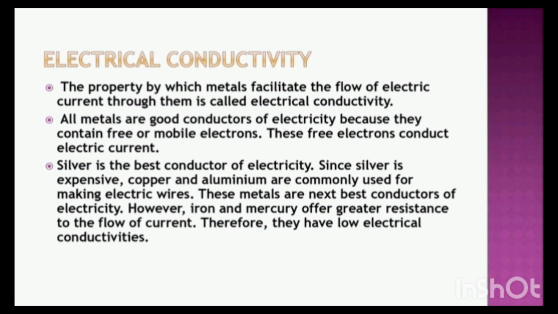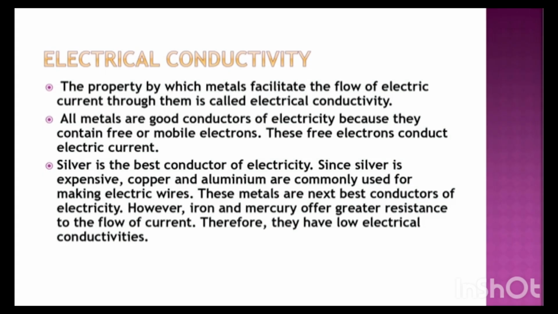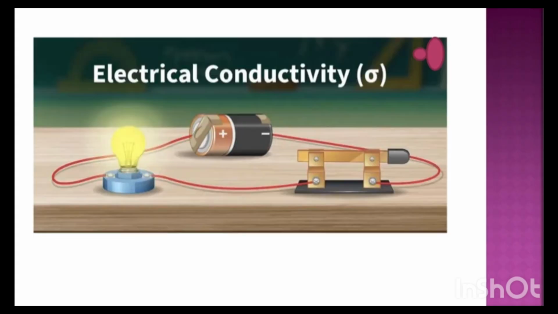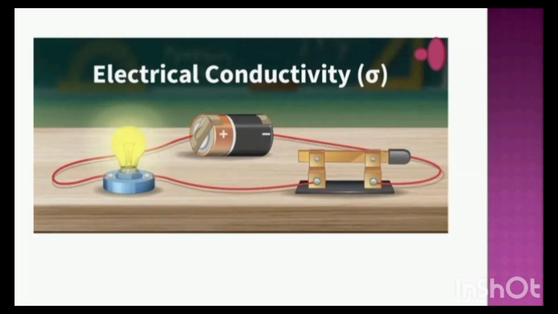So, we have seen physical properties of metals like sonority, malleability, ductility. Malleability is nothing but we can beat the metal into thin sheets. Ductility is nothing but we can give the shape to any metal, right? We can make it into thin wires. Conductivity is nothing but the metals are good conductors of heat and electricity, so the electricity can pass through them, right? Let us see an activity.